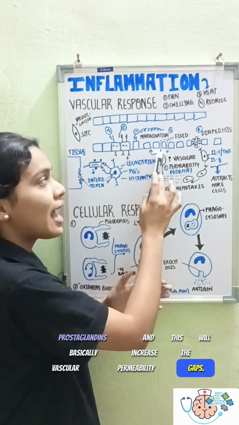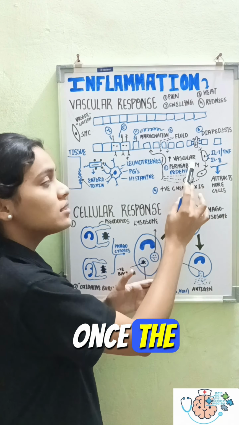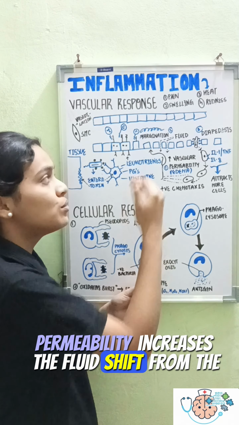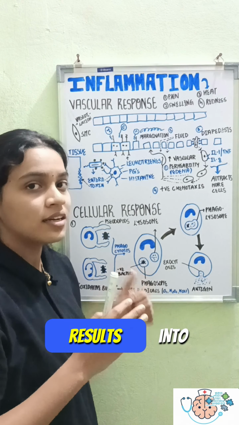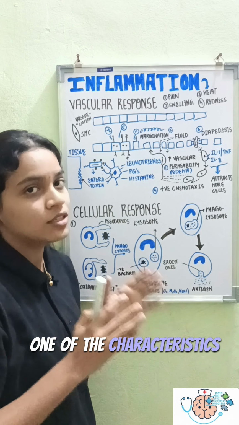increase the vascular permeability, creating gaps in between your endothelial cells. Once the vascular permeability increases, the fluids shift from the vascular organ. That is where it results in edema, which is one of the characteristics of your inflammation.